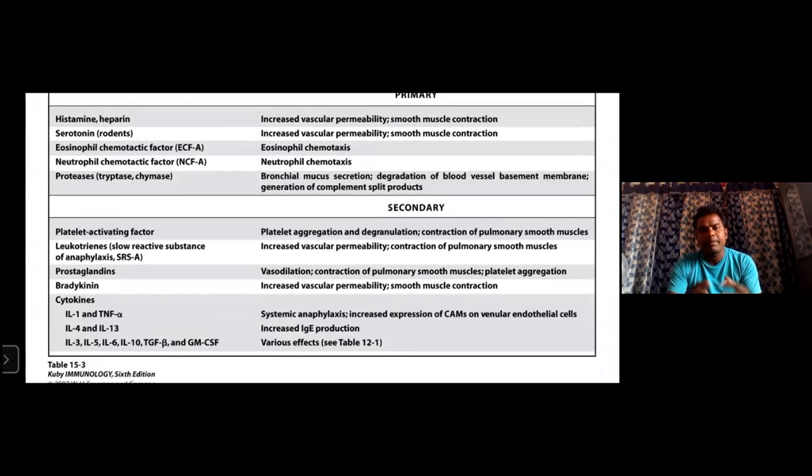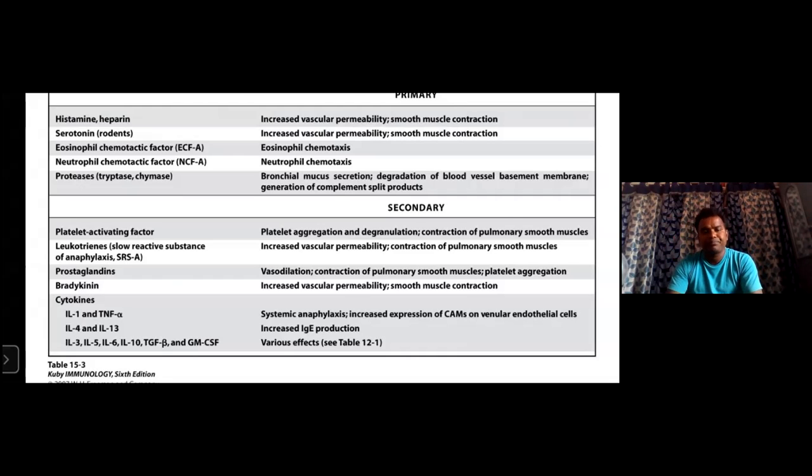Platelet activating factor causes platelet aggregation, degranulation, and contraction of pulmonary smooth muscles. Prostaglandins are also responsible for vasodilation, contraction of pulmonary smooth muscles, and platelet aggregation. Bradykinin increases vascular permeability and smooth muscle contractions, right?